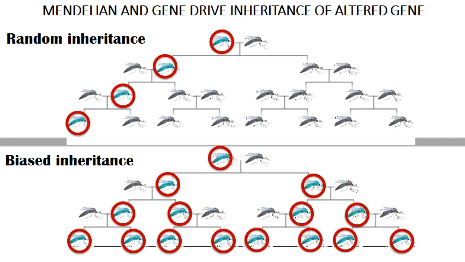That is how it is shown here. In random inheritance, the number of that particular type of gene will be limited, but in the case of biased inheritance or gene drive, the change that we introduce will be propagated in the further generations.